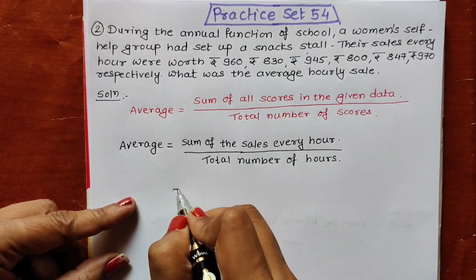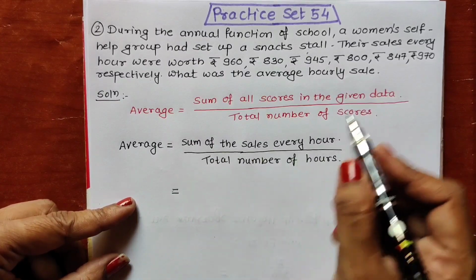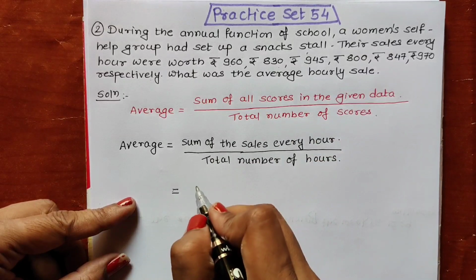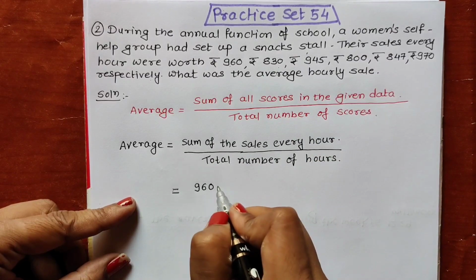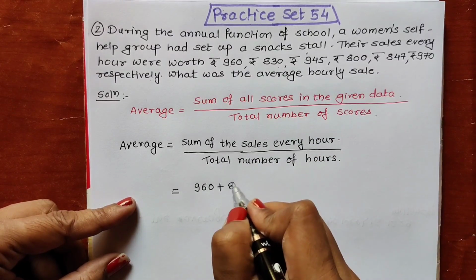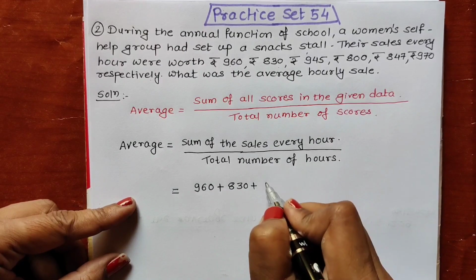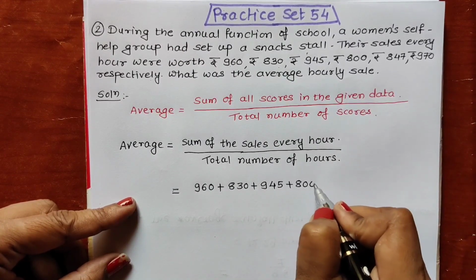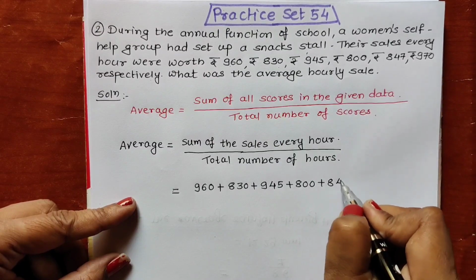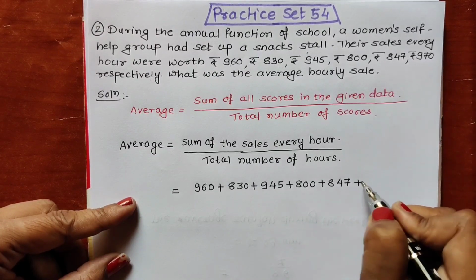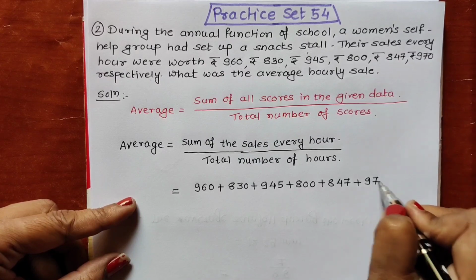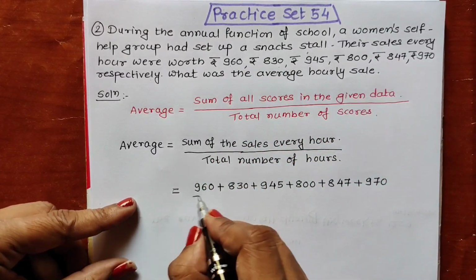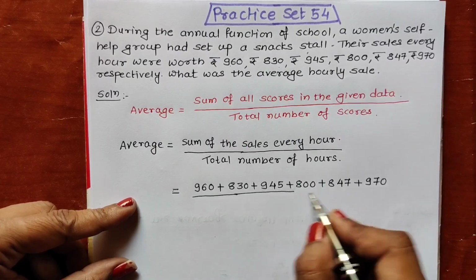Now we have to write the total of sales every hour. Rupees 960, rupees 830. This we have to add in the numerator. So 960 plus 830 plus 945 plus 800 plus 847 plus 970. We have to add all these values, and then upon total number of hours.